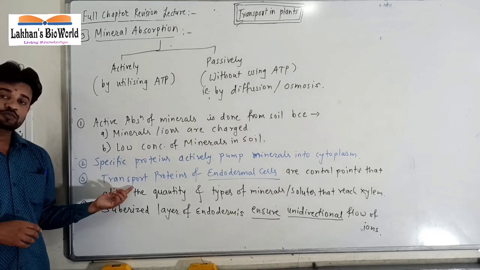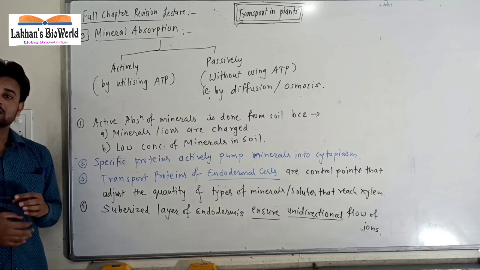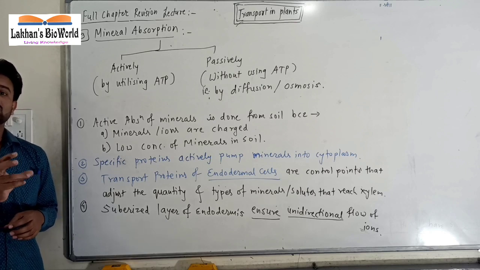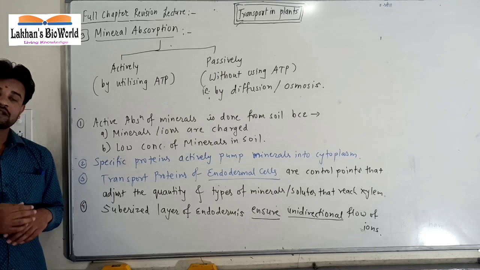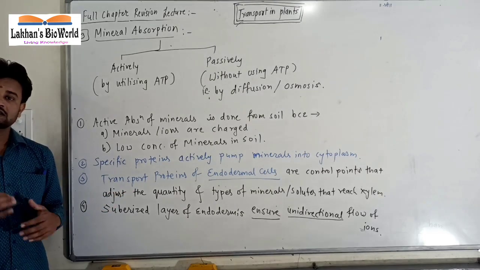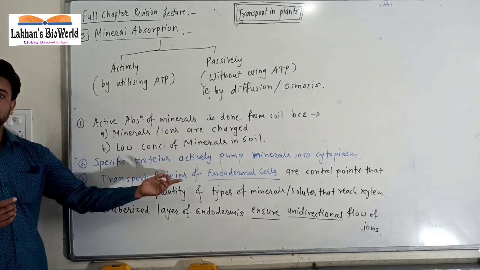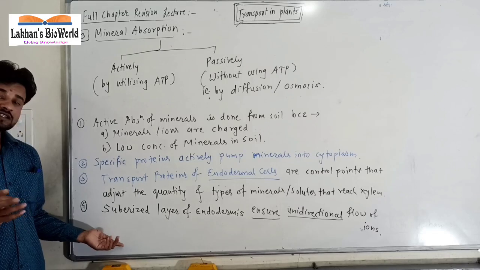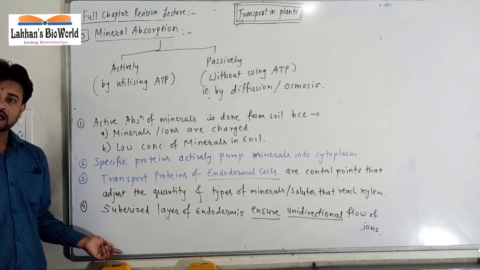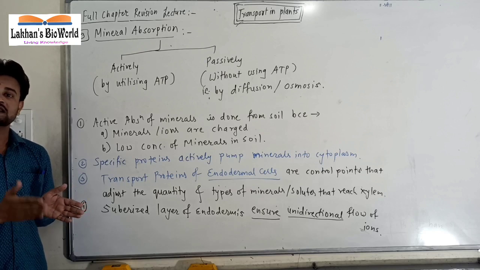So these transport proteins that are located on endodermis, याद करो एंडोडर्मिस कैस्पेरियन स्ट्रिप वाला, वहां के जो पैसेज सेल्स है उनमें से जब मिनरल्स अंदर आते हैं, so minerals की मूवमेंट अफेक्ट होगी, कौन से मिनरल्स अंदर आने चाहिए कौन से नहीं आने चाहिए, this is controlled, this is checked by these transport proteins of endodermal cells. Plus, these endodermal cells are suberized. They are covered by Casparian strips tangentially as well as radially.